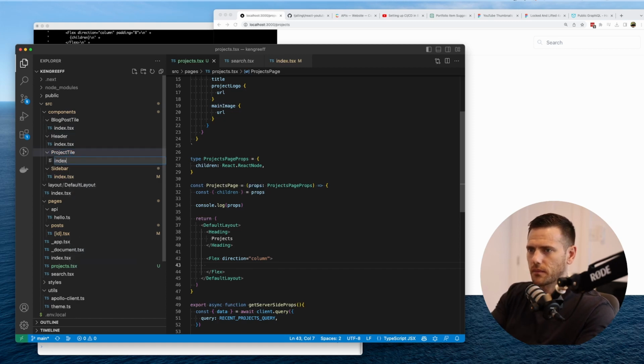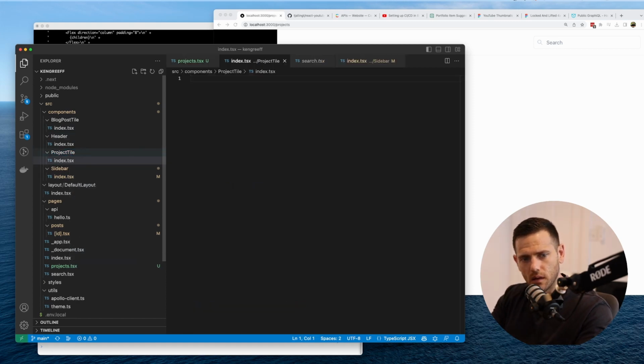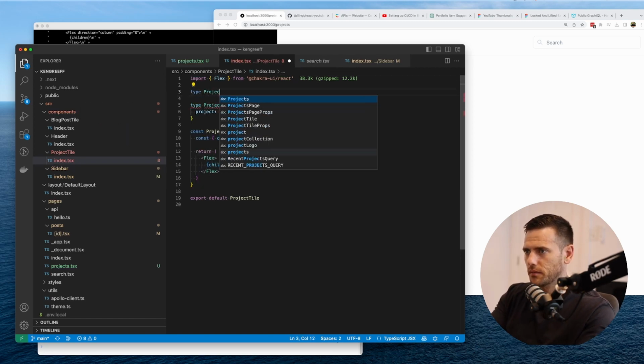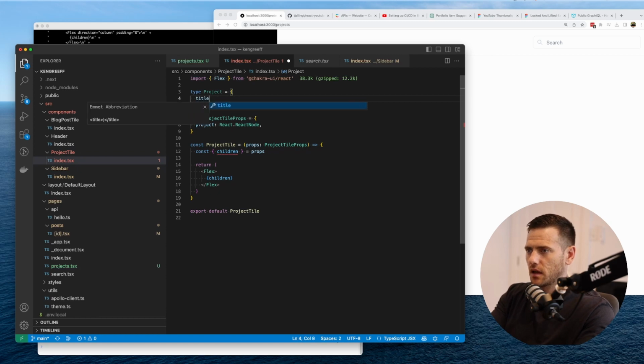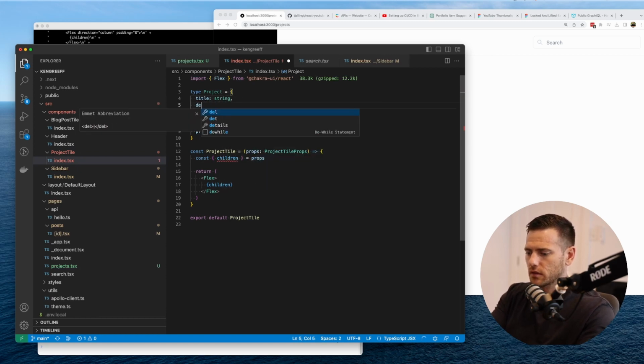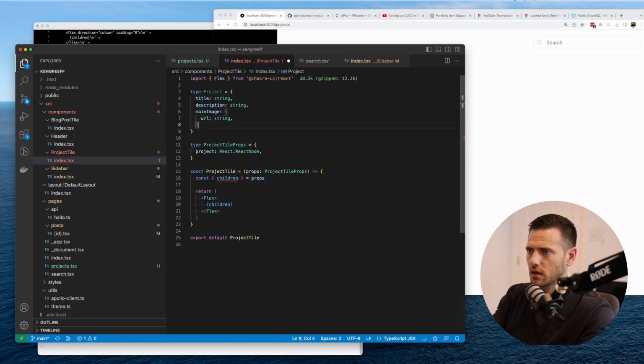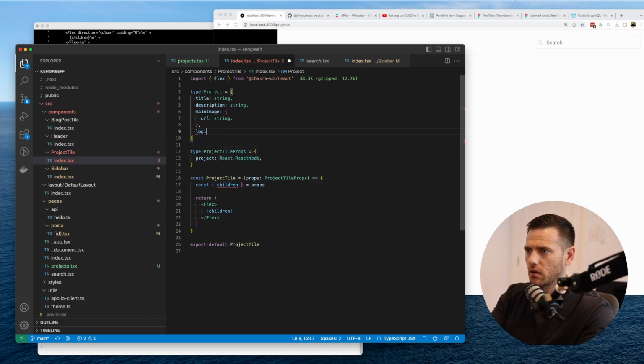Create that guy. Sweet. Component, project tile. And what we're going to get here is a project. So we can define the type project here. It's going to have a title of a string, a description of a string, a main image with the URL of string, and then it's going to have a logo.